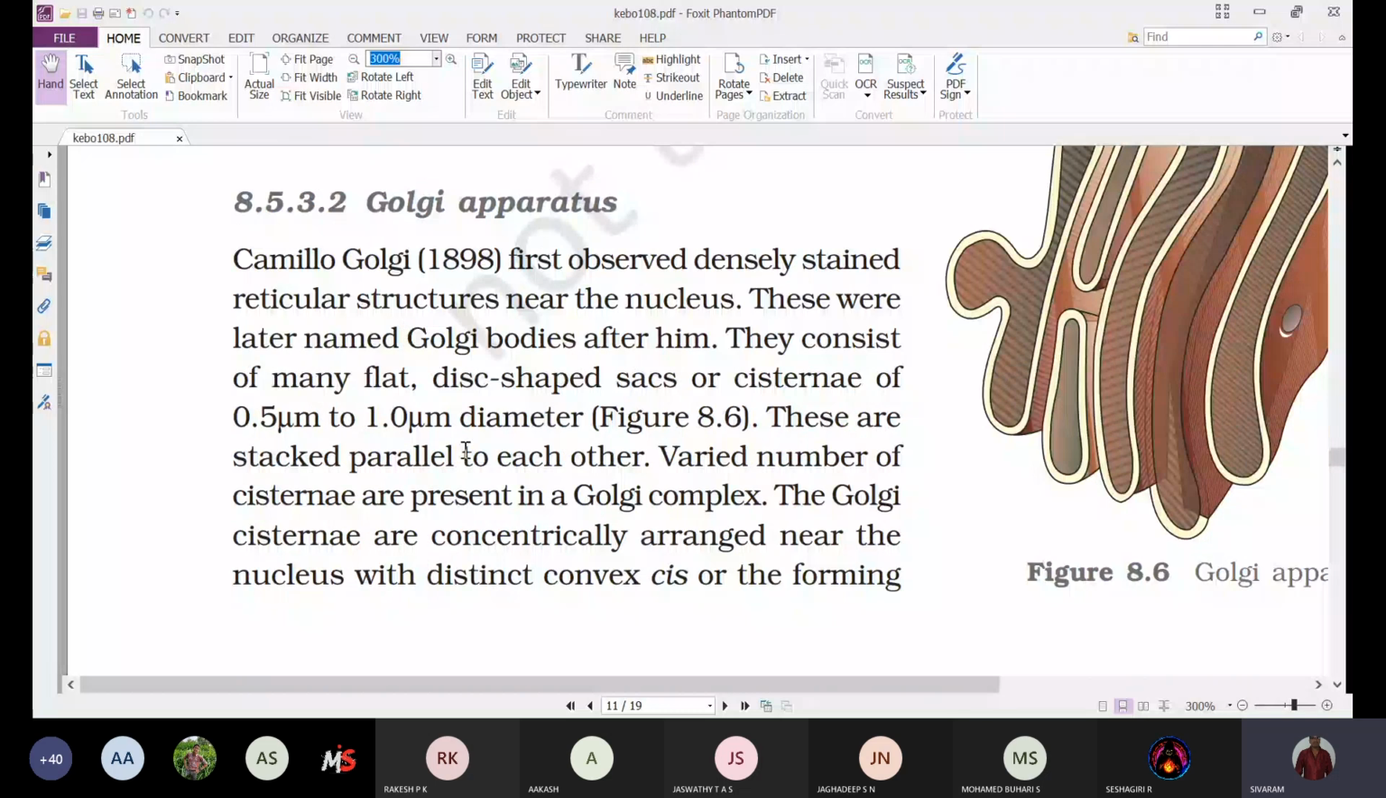The Golgi apparatus was first observed by Camillo Golgi in the year 1898. Camillo Golgi first observed densely stained reticular structures near the nucleus. And he named those structures Golgi apparatus, based upon his name.